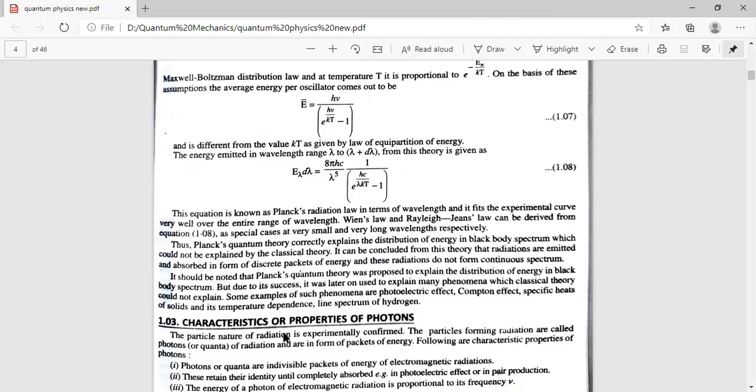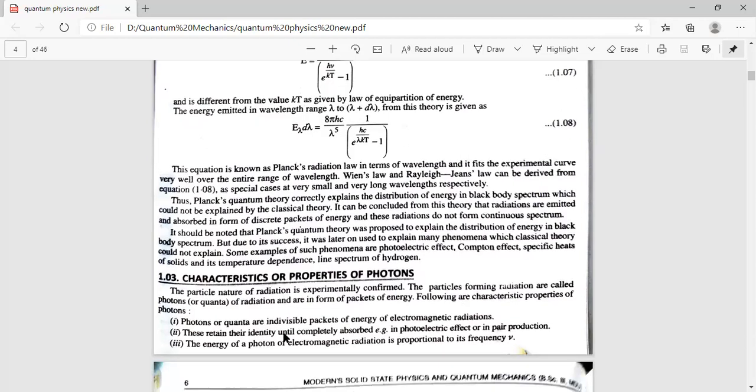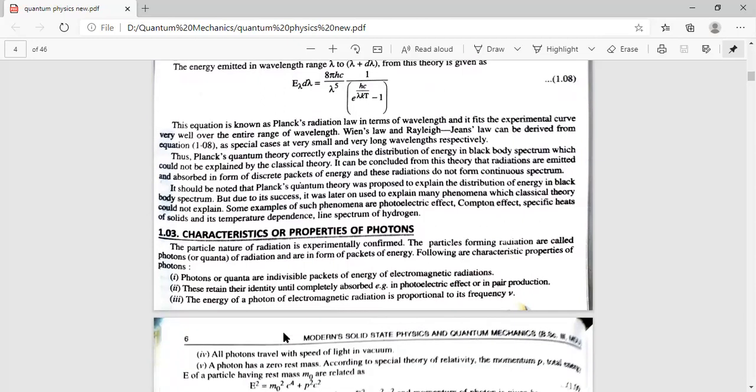In this unit, we'll study photoelectric effect and Compton effect in detail, which is very important from your examination point of view. The specific heat of solids and its temperature dependence, we'll study in solid state physics. Once we're over with quantum mechanics, then we'll start with solid state physics. And in the last unit, you will study this derivation, which is also very important from your examination point of view. So after this, the next topic is the characteristics or properties of photons.